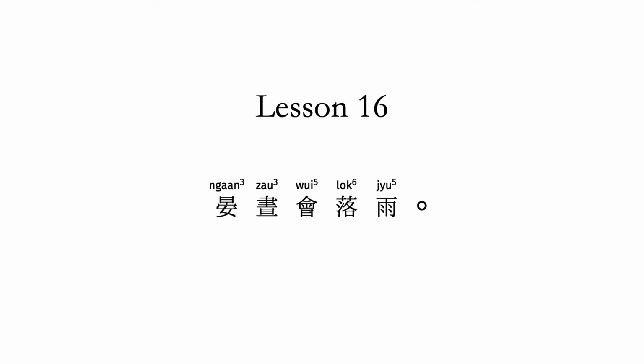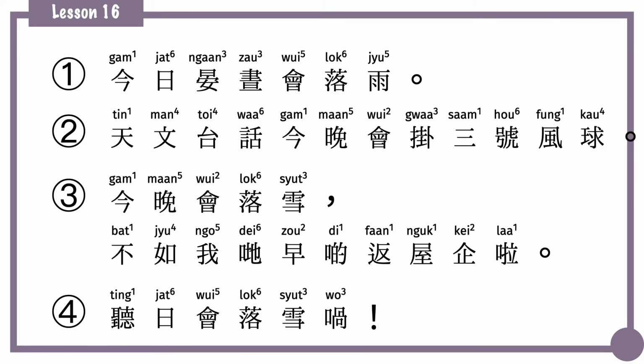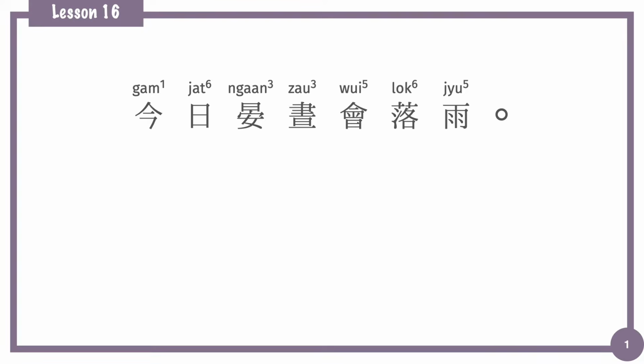In lesson 16, we are going to talk about the usage of modal verb 會 and the speech marker 話. After that, we'll have the sentence conjunction 不如. And finally, we'll talk about the sentence final particle 和. Here is the first sample sentence of today.